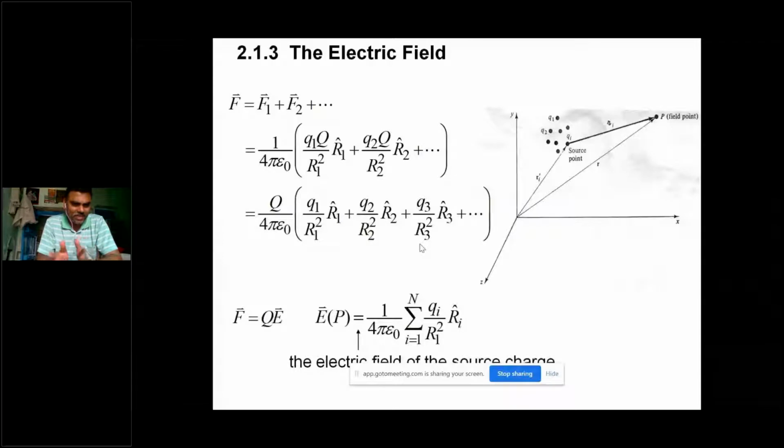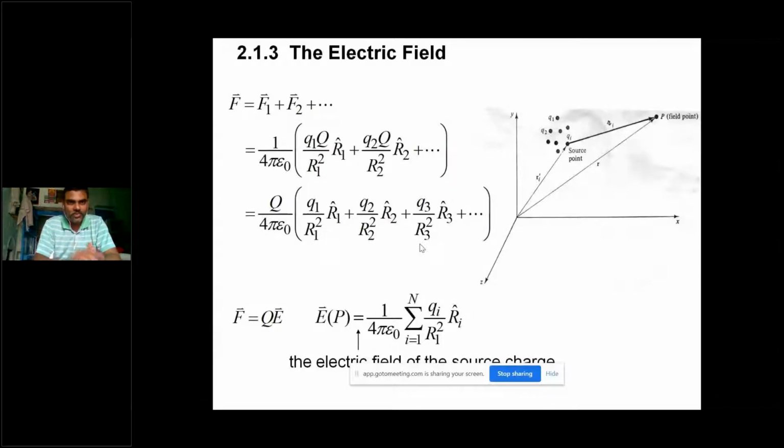So F is in general simply q into E, and here E is the electric field. We will discuss that in the next one. Electric field is nothing but the force per unit charge. So from that equation you can say E is given by 1 by 4 pi epsilon naught, the summation over those point charges of the charge into the unit vector, by the distance square.